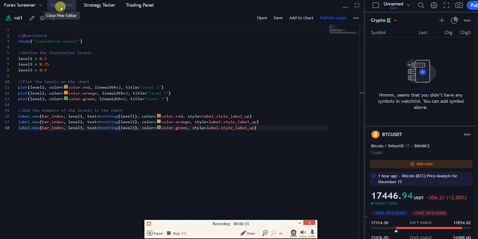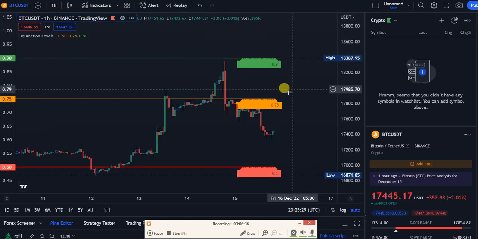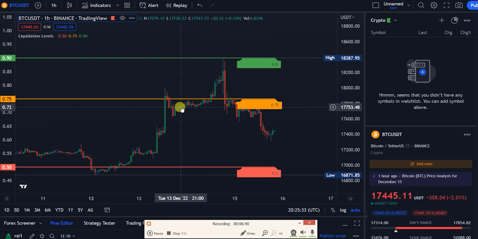Click Pine Editor, or start with Pine Editor, maximize, and then put this code that will be in the description. Study liquidation levels, that's the name. Then just click add to chart. If I remember correctly, it's added at the bottom. You just scroll it up and put it on the chart itself. It's not a big deal.